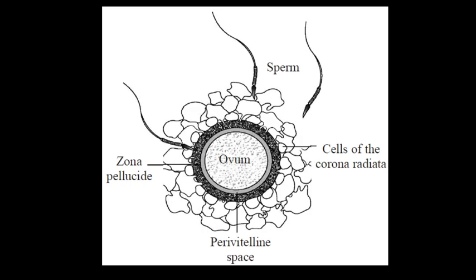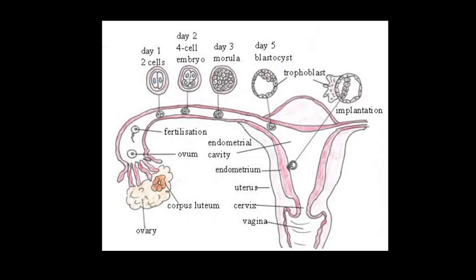Now in the next slide, here we go. This one is the picture of implantation. When the zygote divides rapidly by mitotic division, after sperm and egg get fertilized, we already talked about in the first slide. What about implantation? The zygote divides rapidly by mitotic division as it moves through the isthmus of the oviduct toward the uterus, and this is called cleavage.